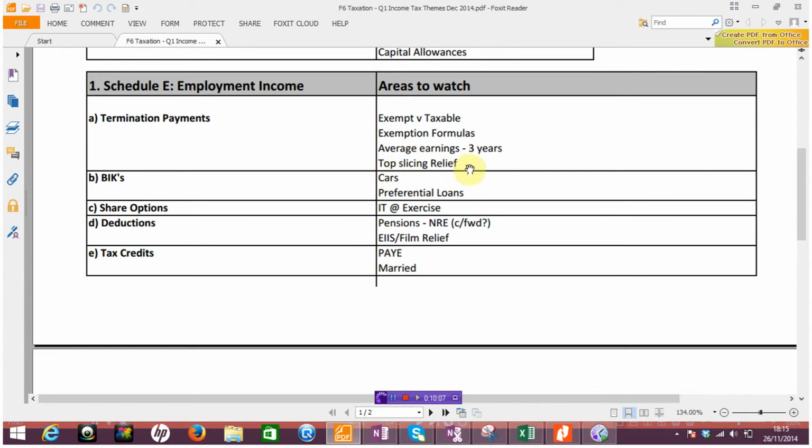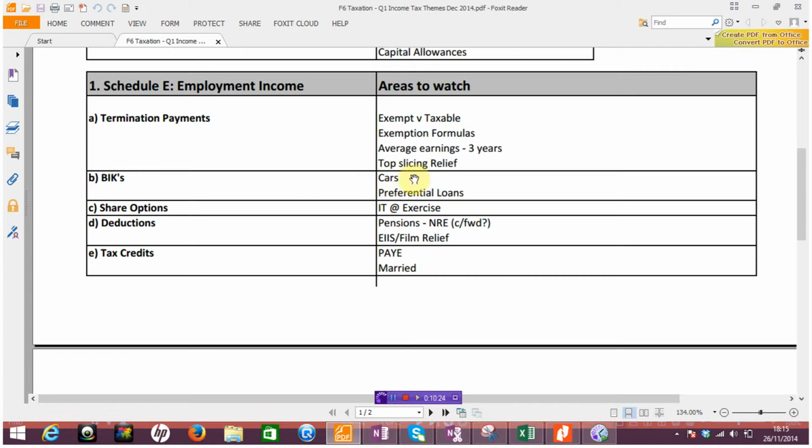Do look for that within your text, and in essence what we're saying there is that after everything has been done, in other words, after we've calculated the exemptions, we've compared to the partially exempt amount, we still have an amount taxable in our income tax computation.